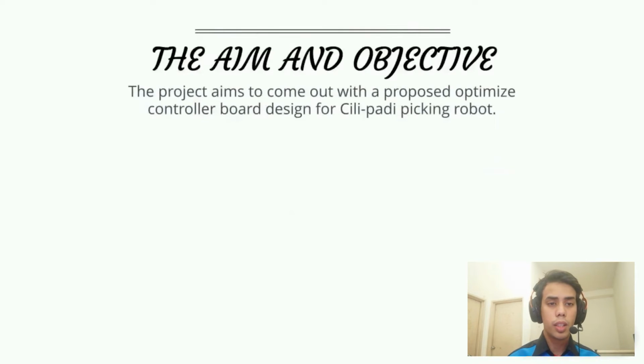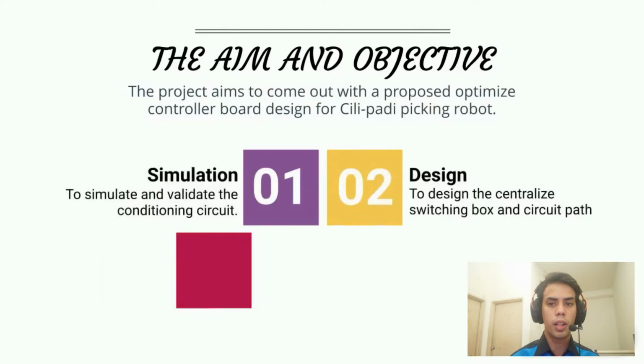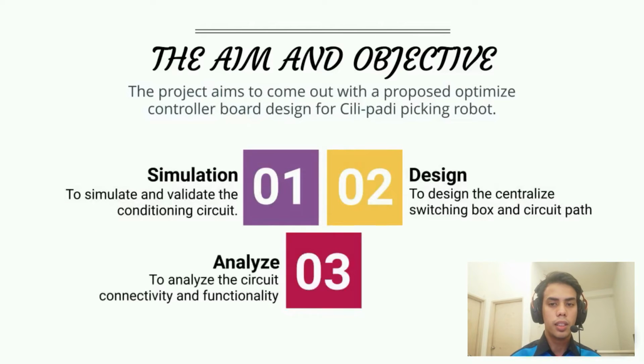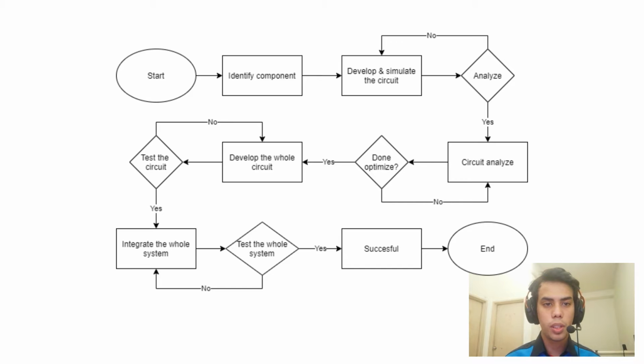The project objective is to simulate and validate the conditioning circuit of all the actuators and sensors that are connected to the microcontroller. Next is to design the centralized switching box and circuit parts planning. And lastly, to analyze the circuit connectivity and functionality. In order to ensure the outcome of this project is achieved, a method flowchart for developing the control panel is developed.